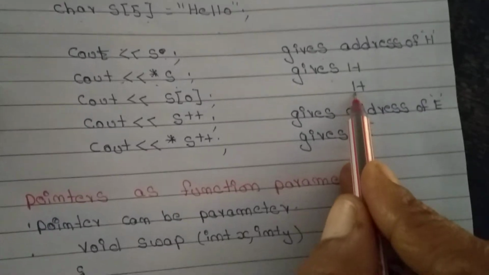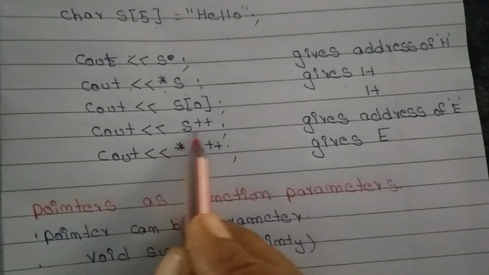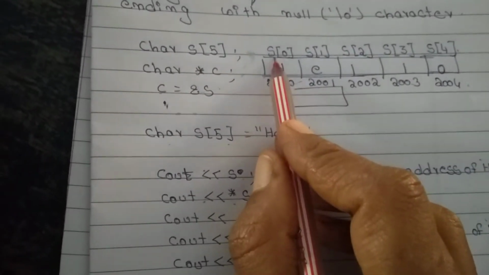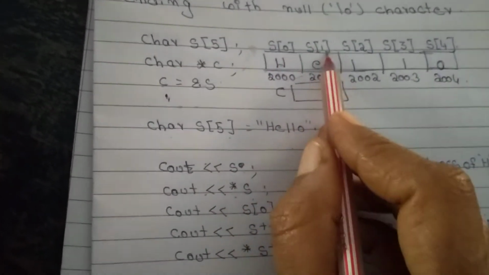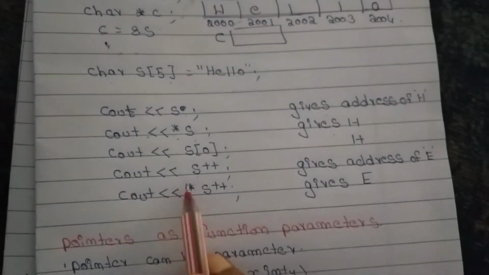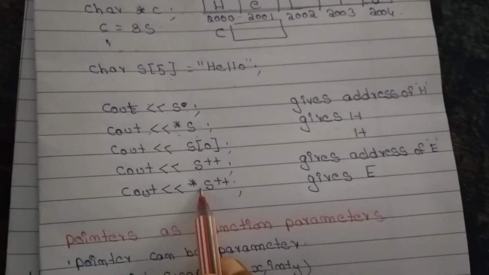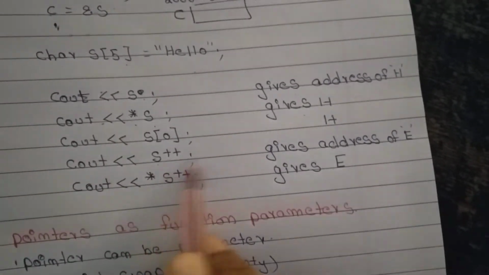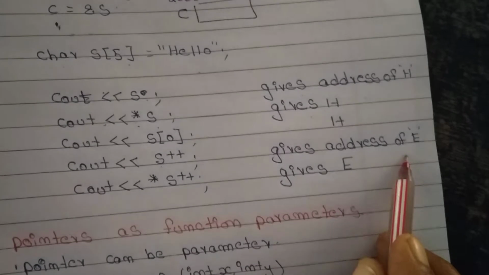H is there, so output is H. Cout S plus plus: first S is there, S is S of 0. Plus plus means 1, so E will come as output. Okay. Now Cout asterisk S plus plus. Asterisk means value. S plus plus means it will give the address of E.